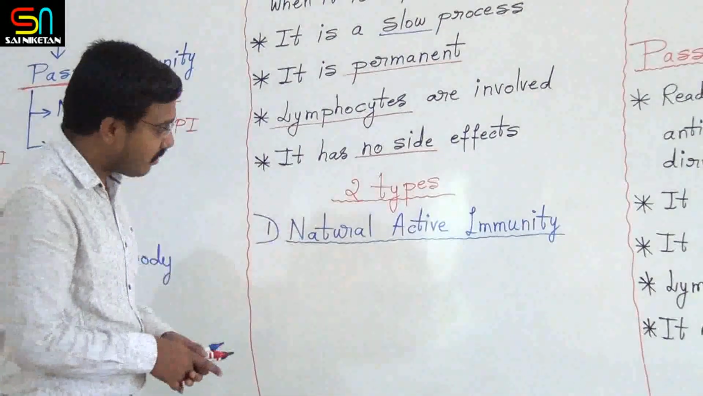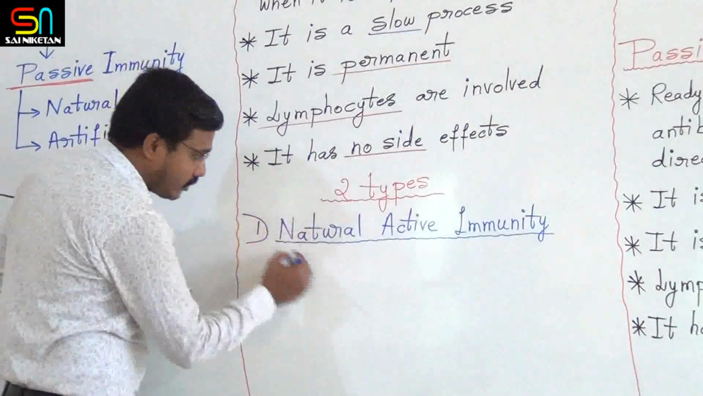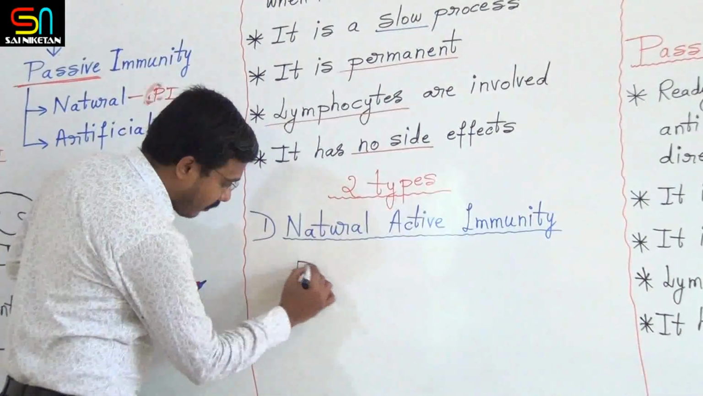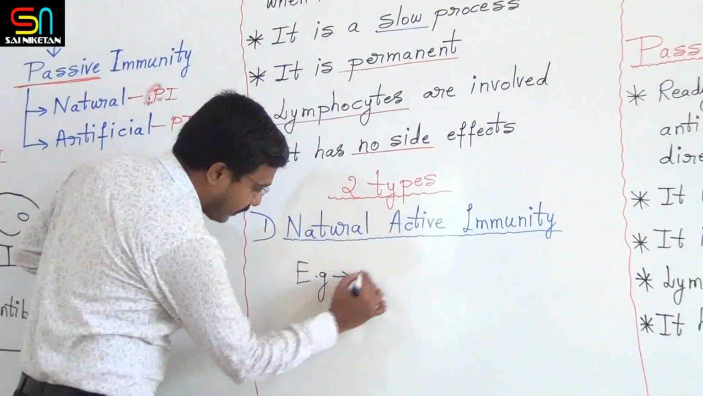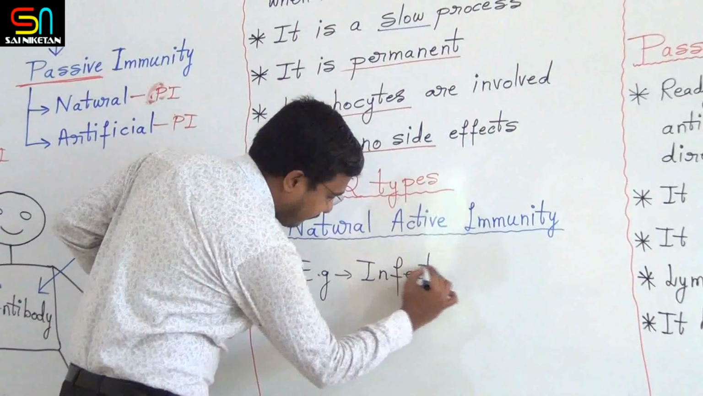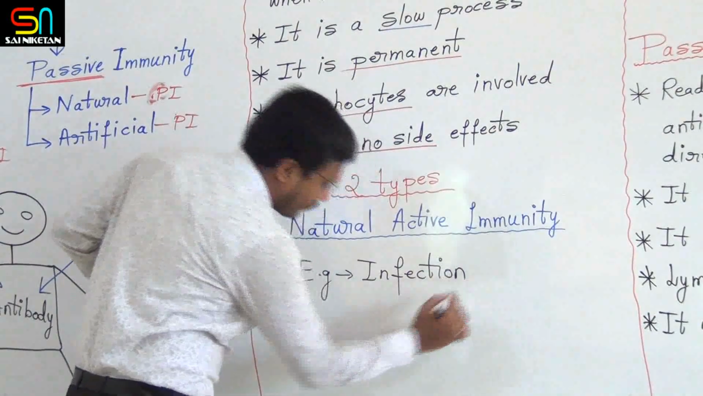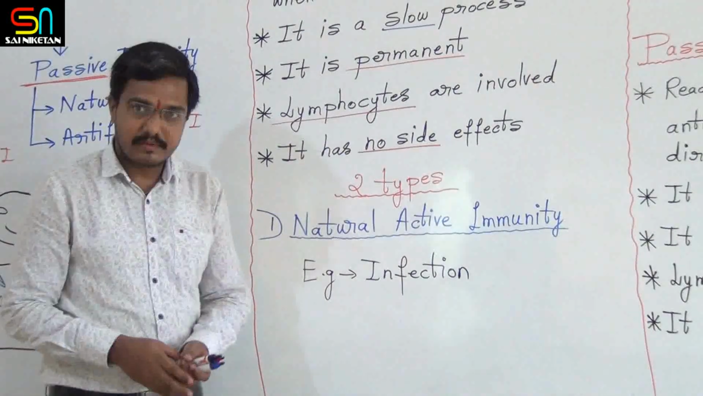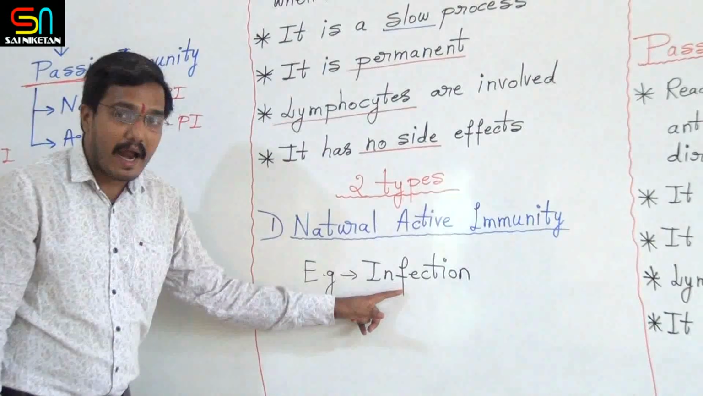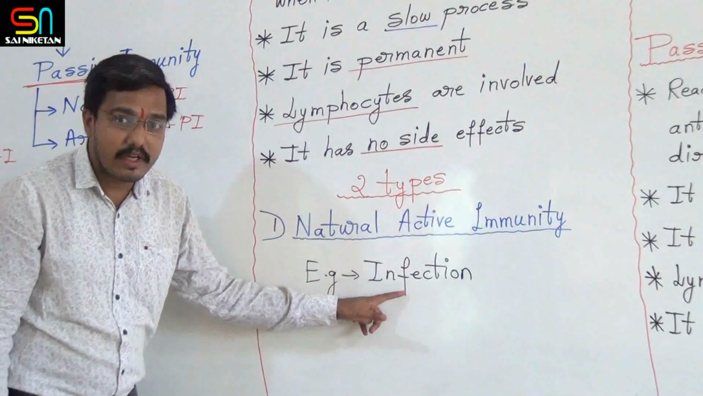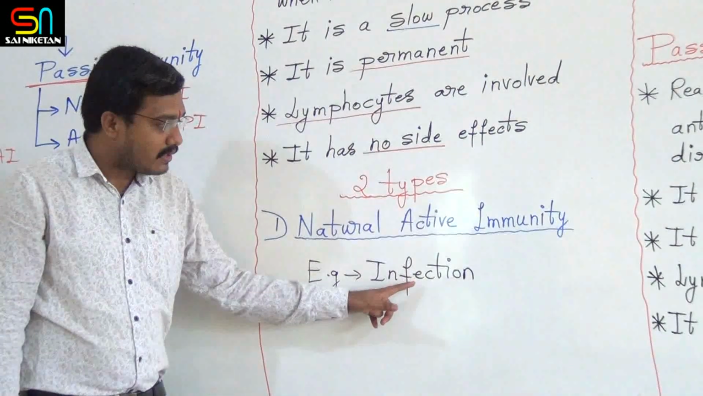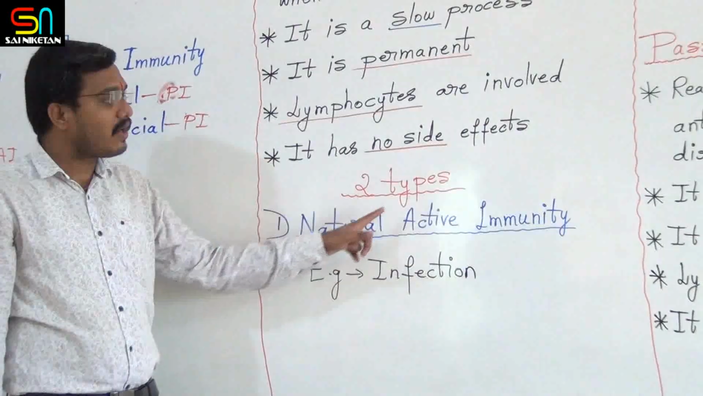Let us see what natural active immunity is. See the word, it is natural. For example, infection. During the infection, antibodies are produced naturally in the body. So that's why this is an example of natural active immunity.